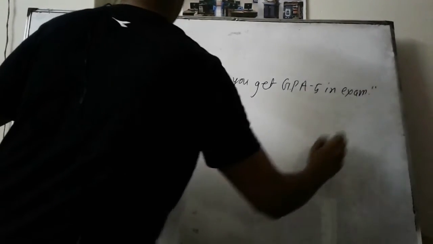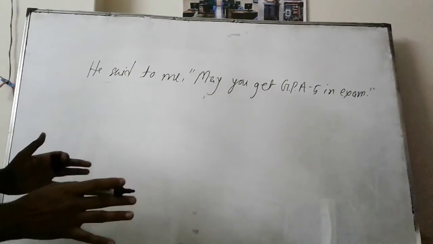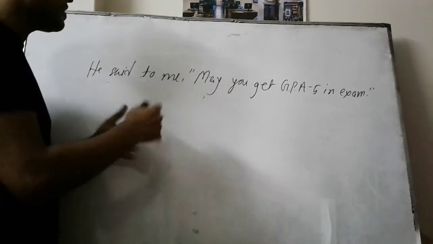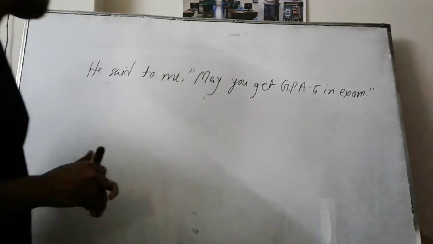That means someone is wishing me that I might get GPA 5 in the exam.